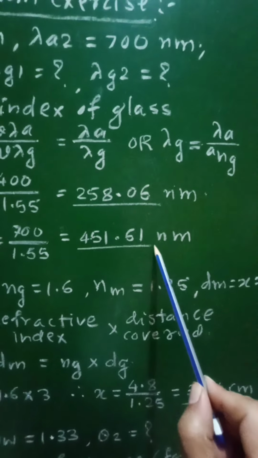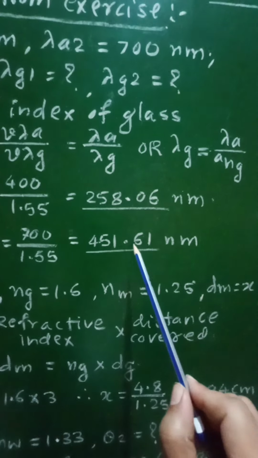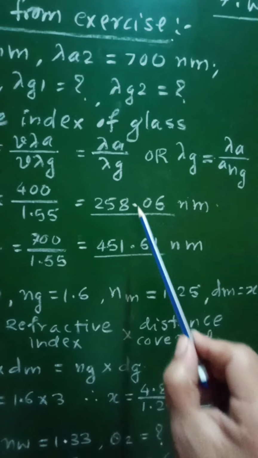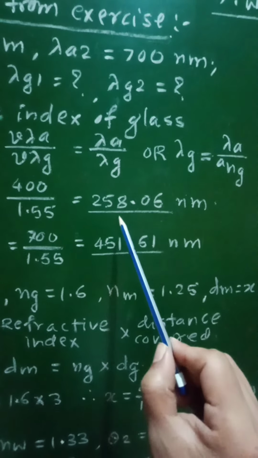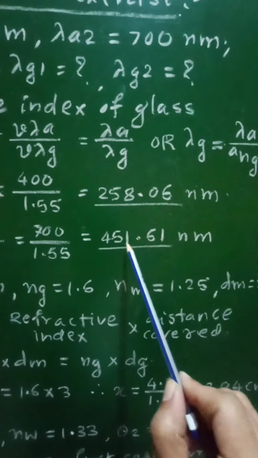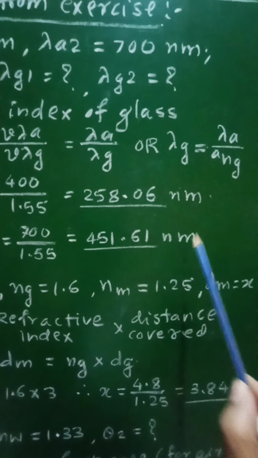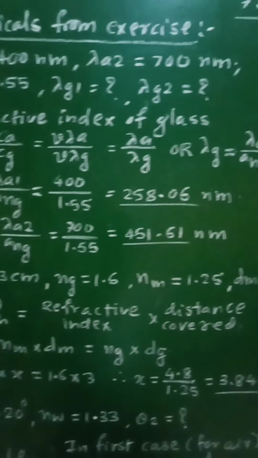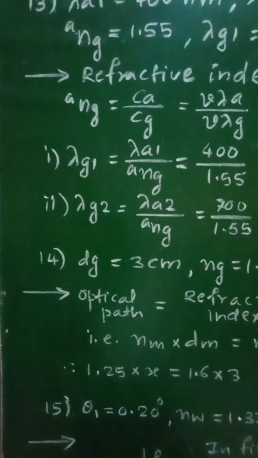This will be the second wavelength, that is lambda G2, and therefore we can say that the wavelength range for that light when it is passed through glass will be from 258.06 nanometer to 451.61 nanometer.